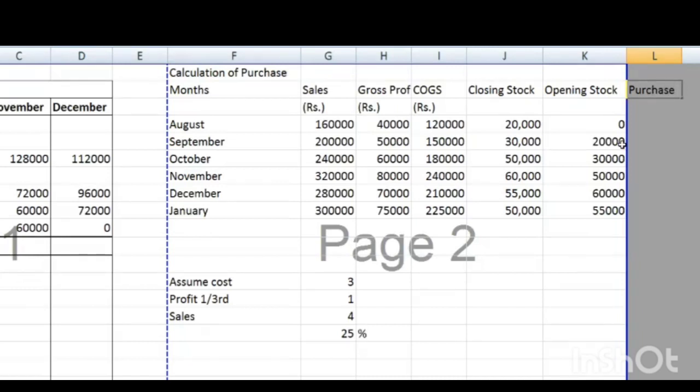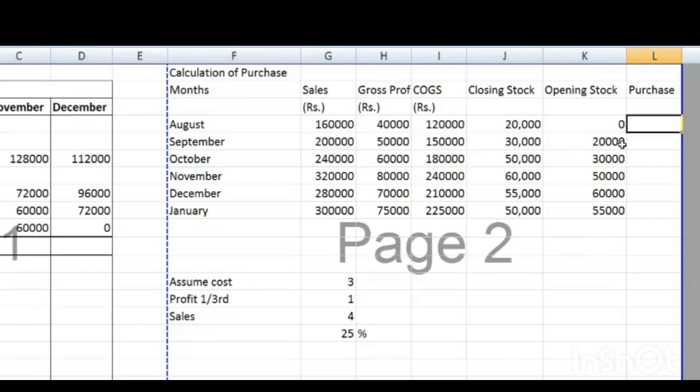Observe the formula very carefully. Got it or not? Here is the answer, 1,40,000. Understood? In the same way, can you calculate the figure of September month? What is the answer? Tell me.